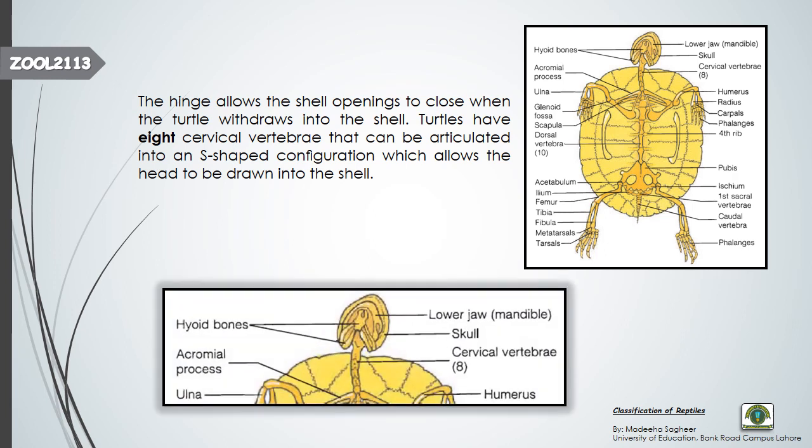Turtles have 8 cervical vertebrae. Cervical vertebrae means the 8 neck vertebrae, which are articulated in a somewhat S-like configuration. What do the 8 vertebrae do? They help the head of the turtle to be drawn into and out of the shell easily. So first we talked about the shell, the carapace, the dorsal part of the shell, and the ventral part of the shell, known as the plastron. Now we have talked about the cervical vertebrae. There are 8 cervical vertebrae in an S configuration.